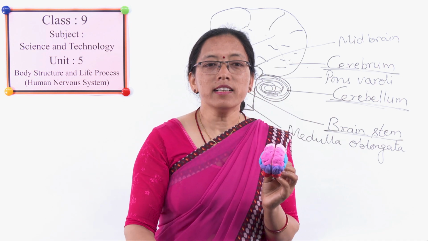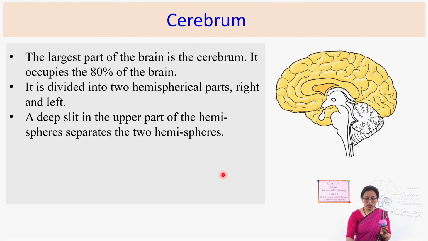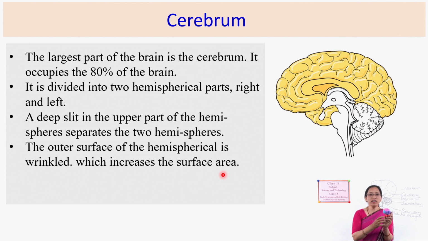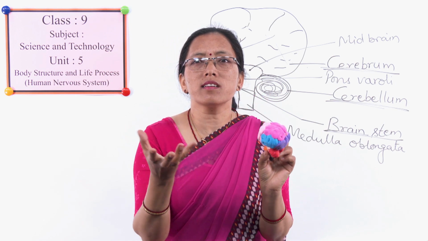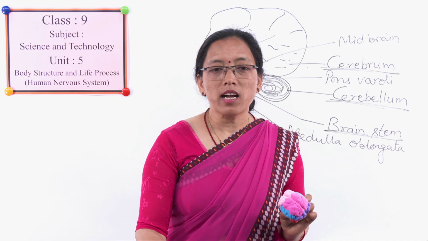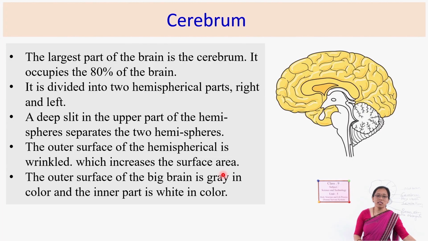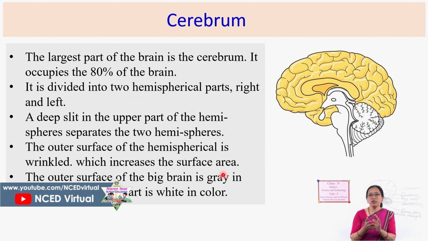In these 2 hemispheres there are many folds. You can see here they are highly folded, which increases the surface area of the brain. Our brain is made up of 2 types of matter, grayish color and whitish color matter. The outer part is made up of gray matter, whereas the inner part of the brain is made up of white matter. Gray matter and white matter are made up of neurons only.